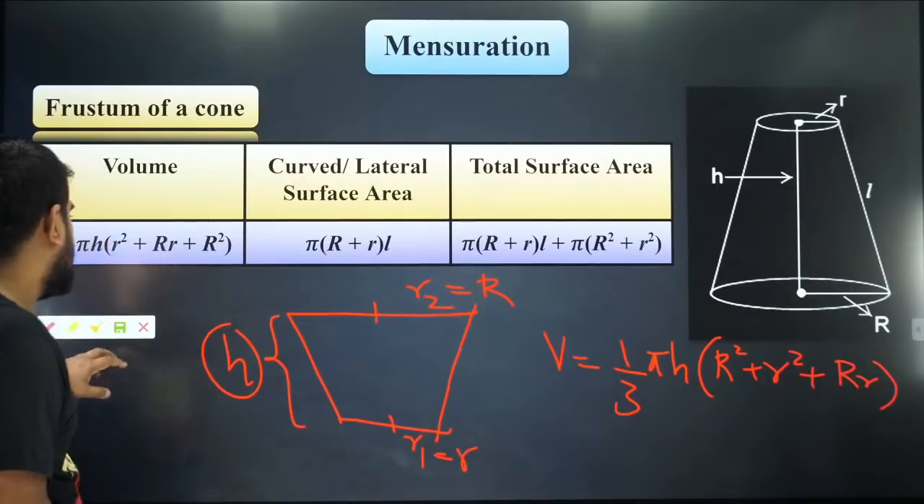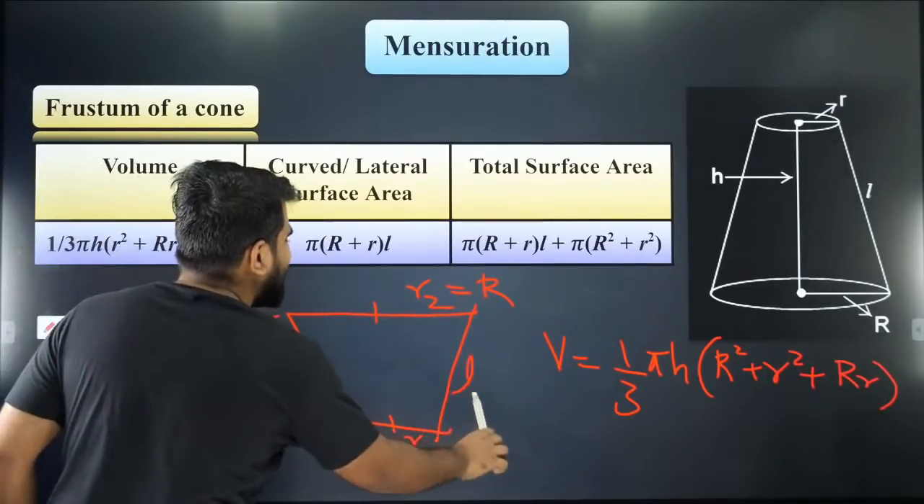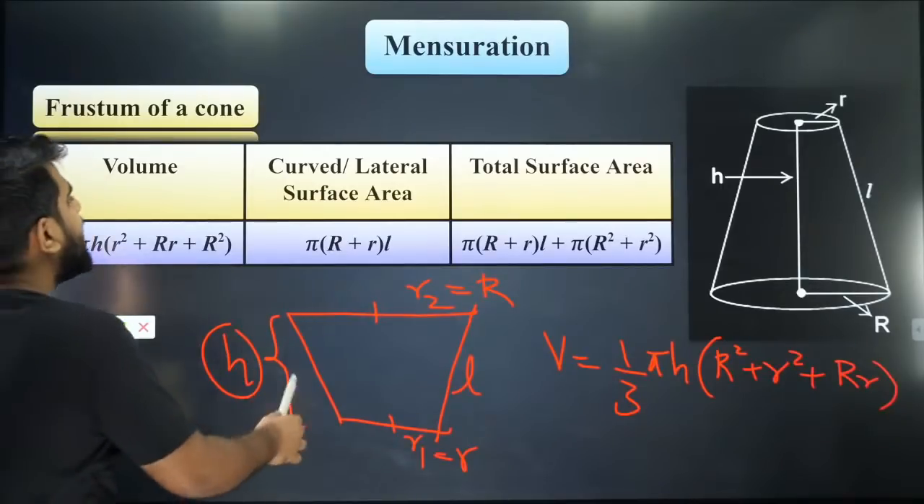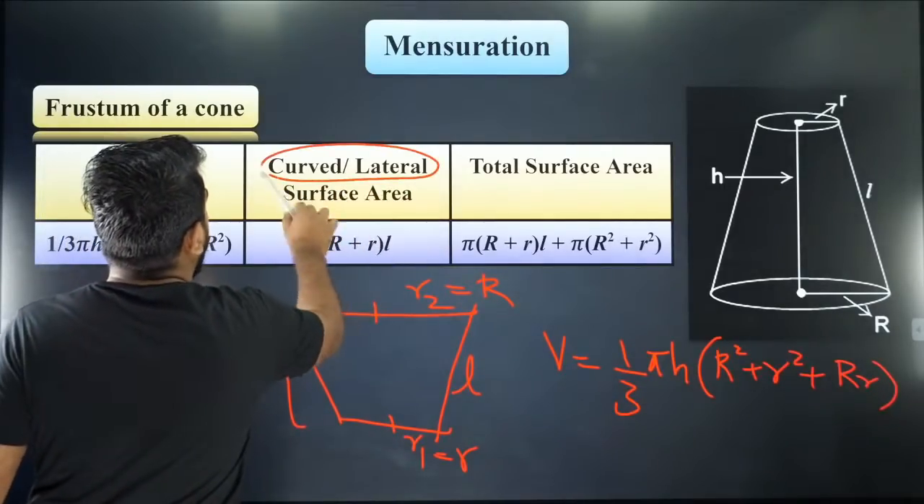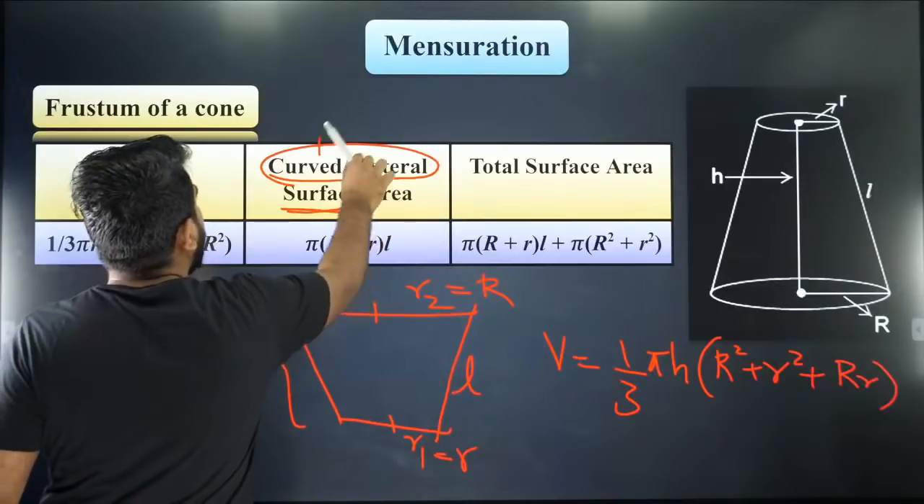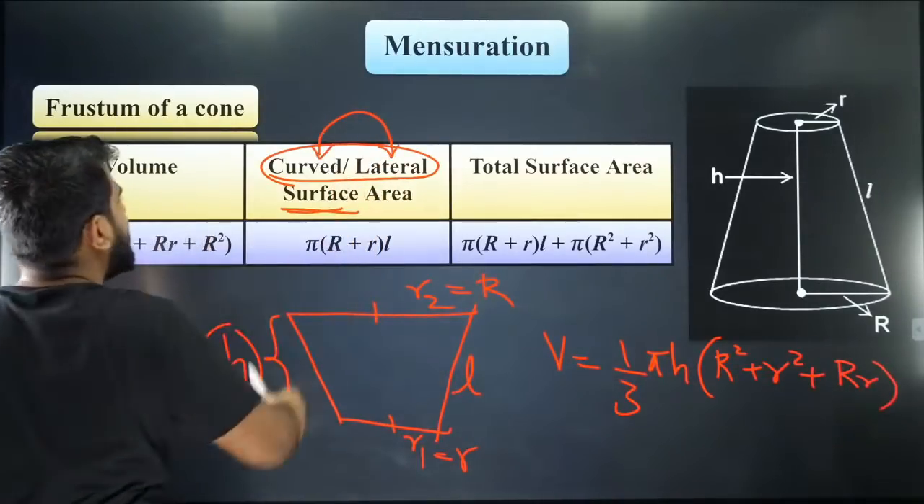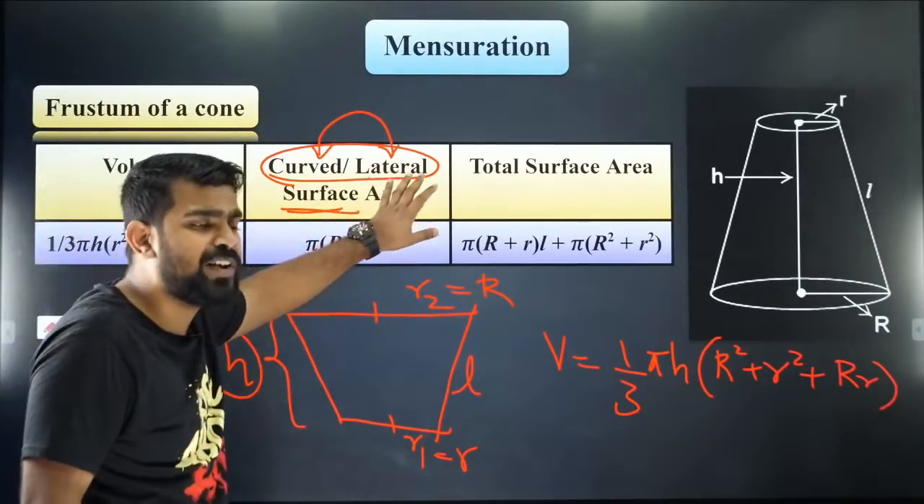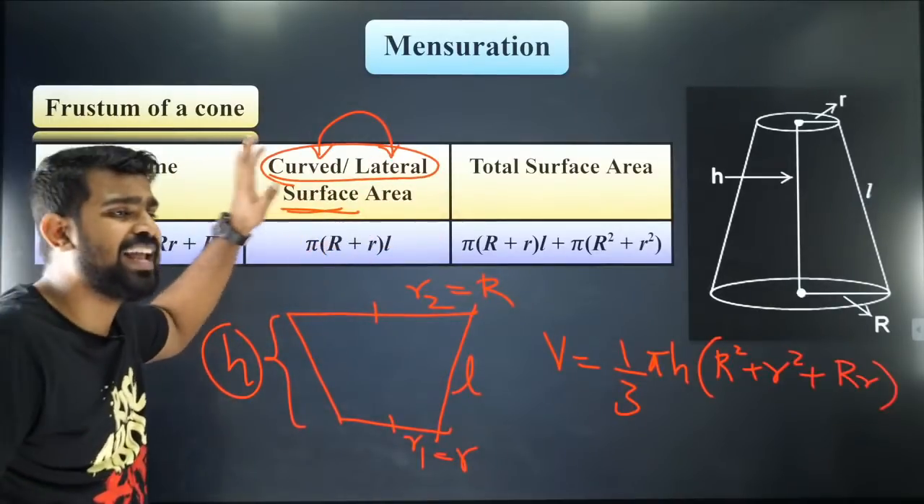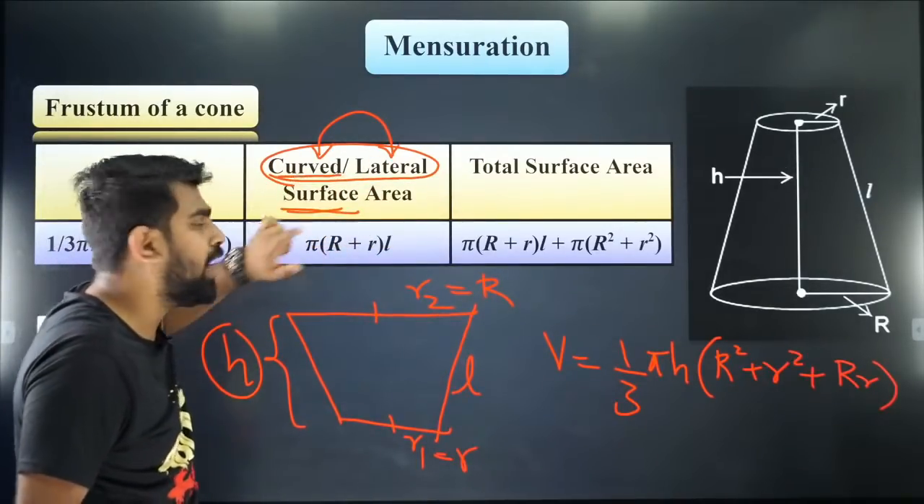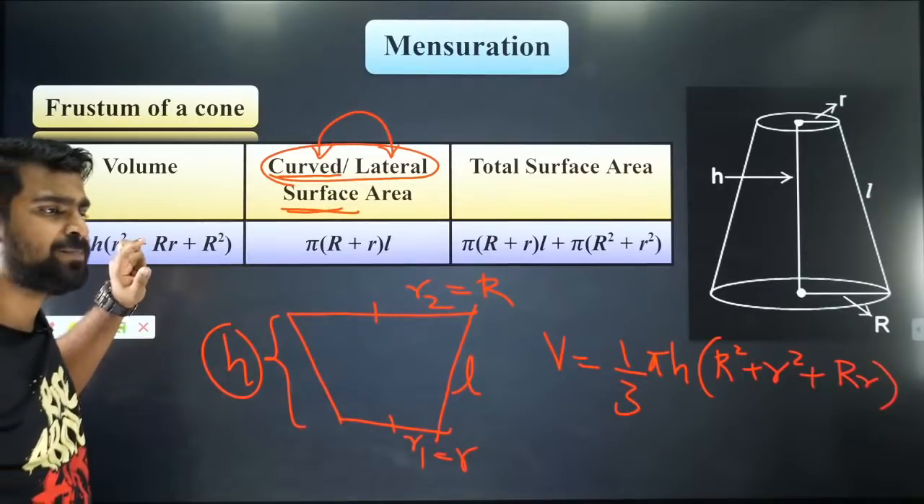Please listen carefully. If you know the slant height of your frustum, then the lateral surface area or curved surface area, curved and lateral mean the same. So if they give you the lateral surface area, please understand that they are asking you about the curved surface area. Don't ever forget that.